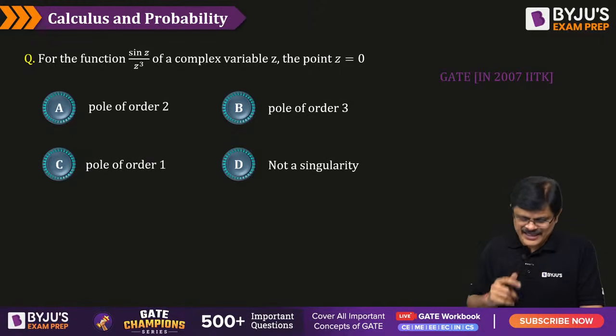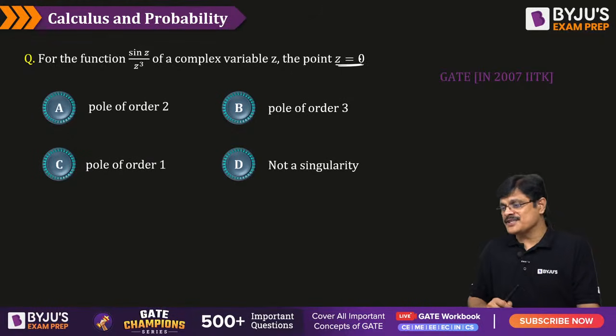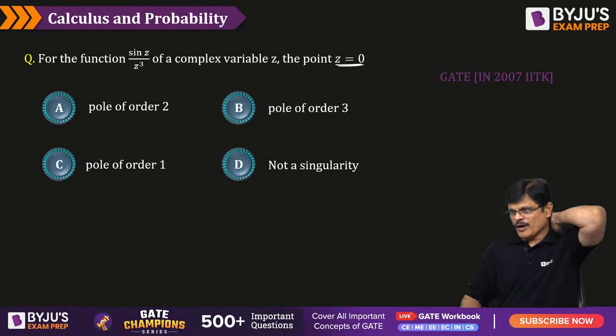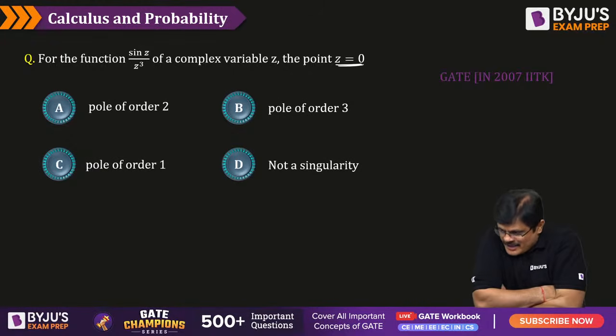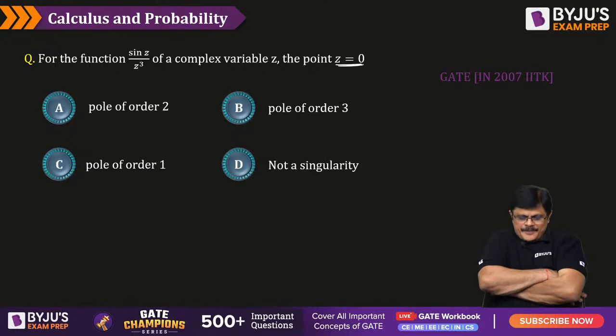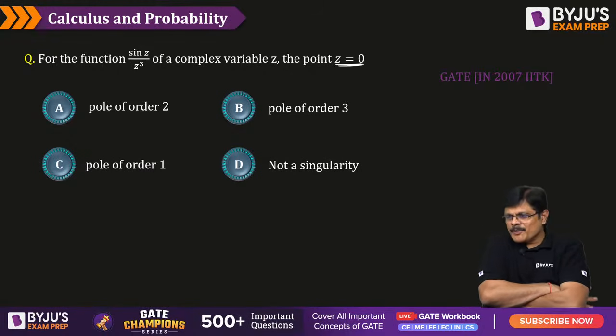Now the function sin z by z cube, at z equal to 0, what type of singularity is the function having? What type of singularity is the function having at z equal to 0? Can anyone try this problem, sir? Can anyone try this problem? At z equal to 0, what type of singularity are we having?